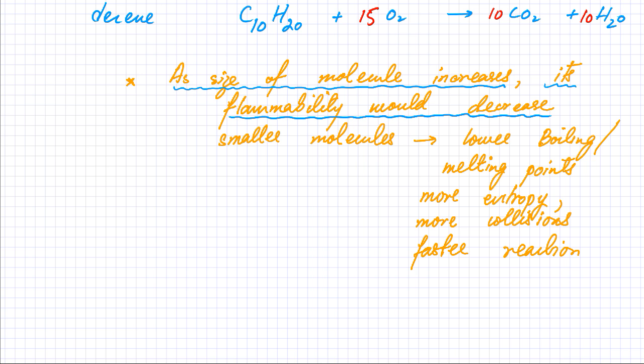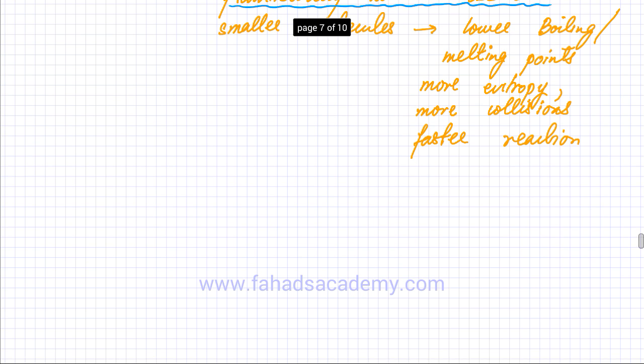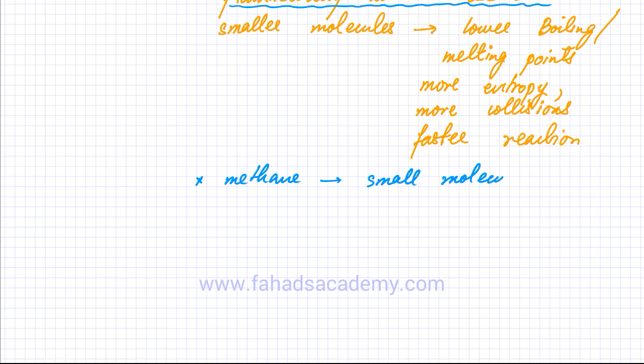I can give you a few everyday examples. For example, in most domestic heating, they use methane gas. Methane gas only has one carbon atom. It's a small molecule. It burns very easily.